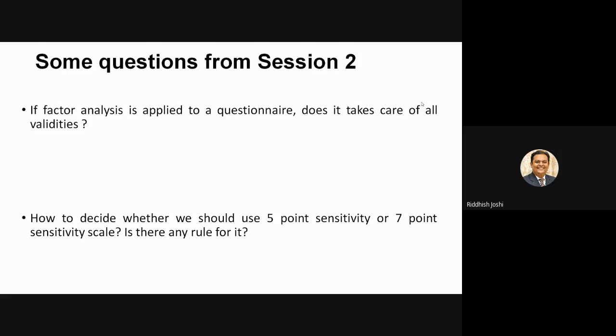But when you refer to many literatures, in international research, especially in the field of management, social science or humanities, where questionnaires are used very much, they consider a 7-point scale as a better scale, but still there is no rule for it. You can definitely always use a 5-point scale also.